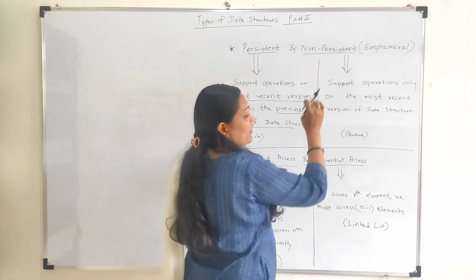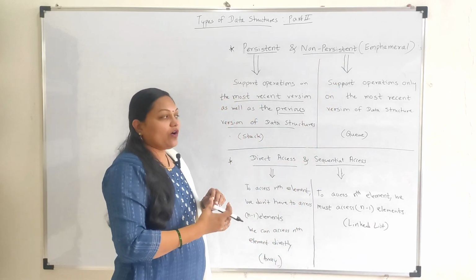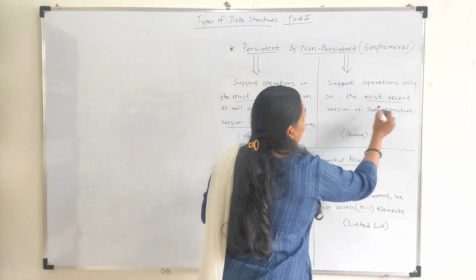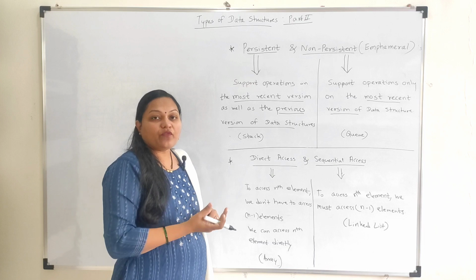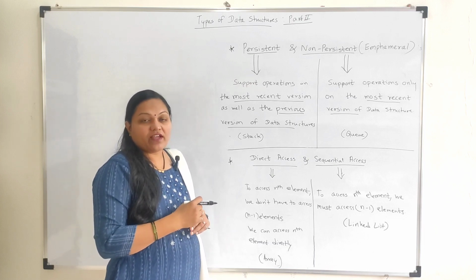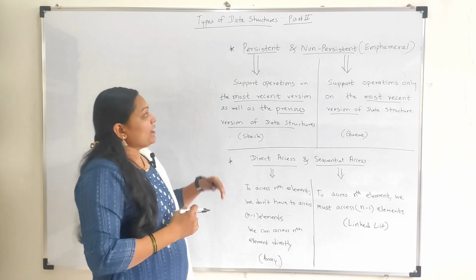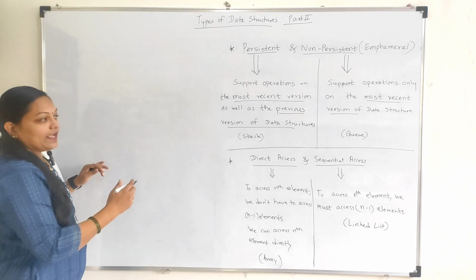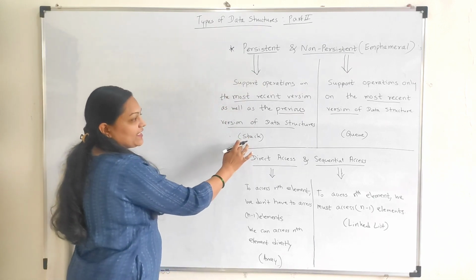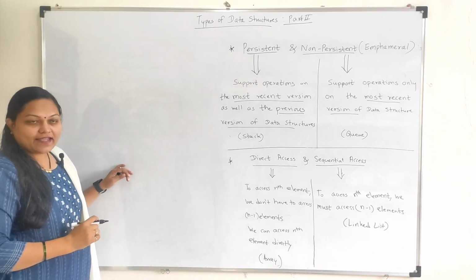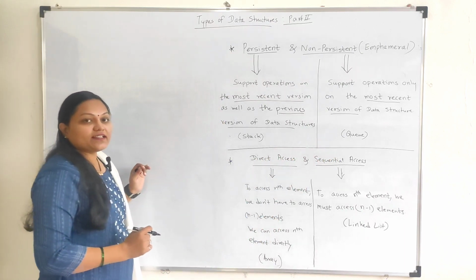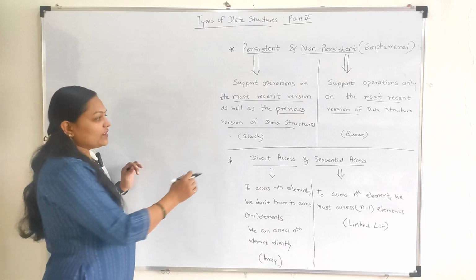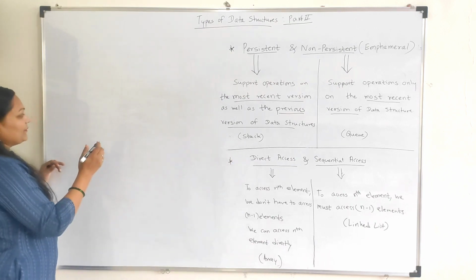If you are considering non-persistent, only on most recent version of a data structure we can perform operation. We cannot perform on previous version of data structure. So let's see the example of persistent data structure first, that is stack. Then we'll move toward the non-persistent data structure example, that is queue. So let's see first of all stack.